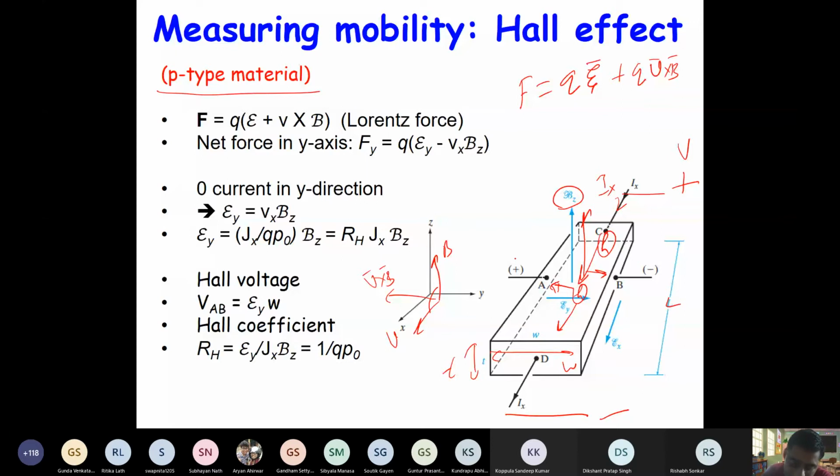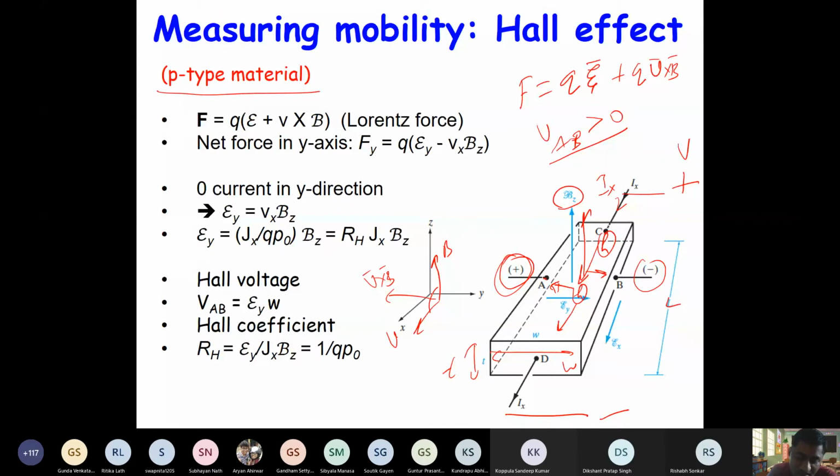So on this side we will have accumulated holes, and of course, if the holes are accumulated here, there will be a slight deficiency of holes on the other side. So this side will become positive. So if you measure the voltage VAB, it will be positive, correct? Where A is on the minus Y side, correct?